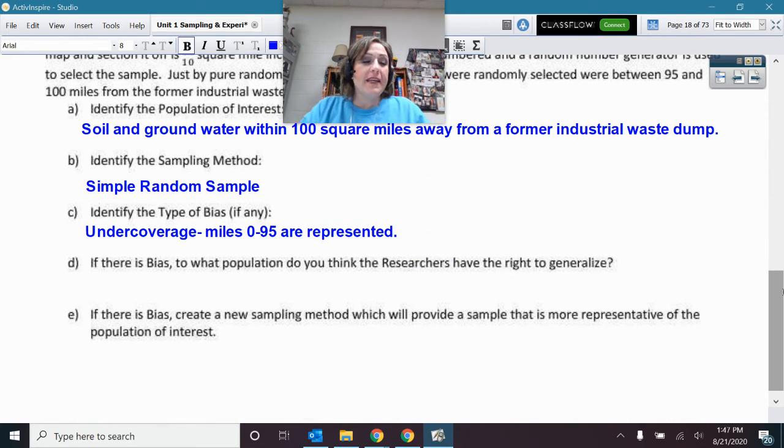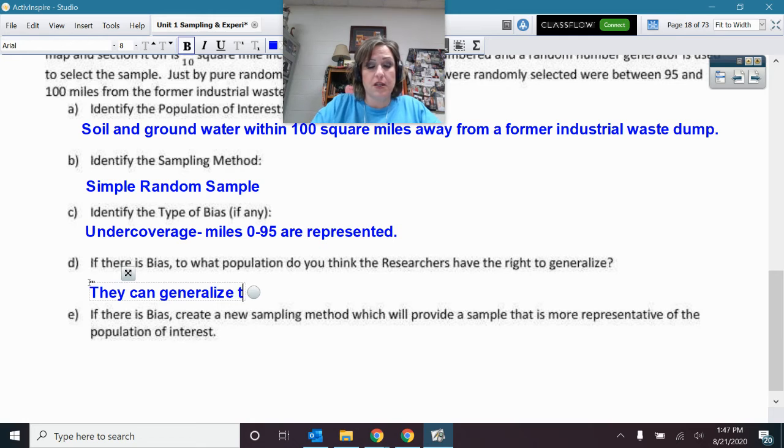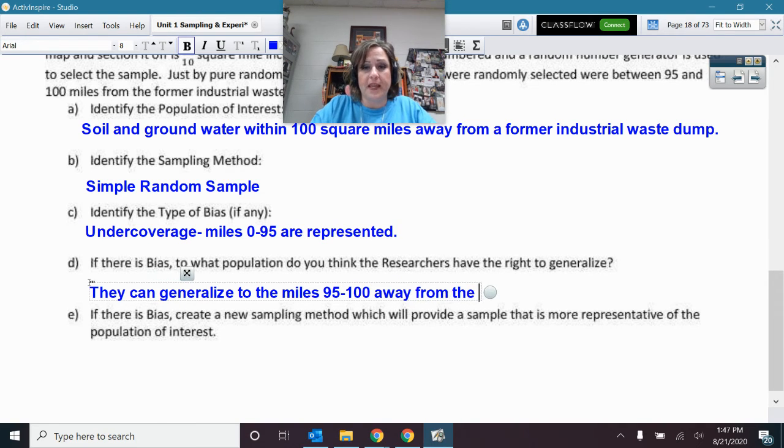Okay, if there is bias, to what population do you think the researchers have the right to generalize? So who could they generalize to? Hopefully you can tell. They can generalize to the miles 95 to 100 away from the waste dump.